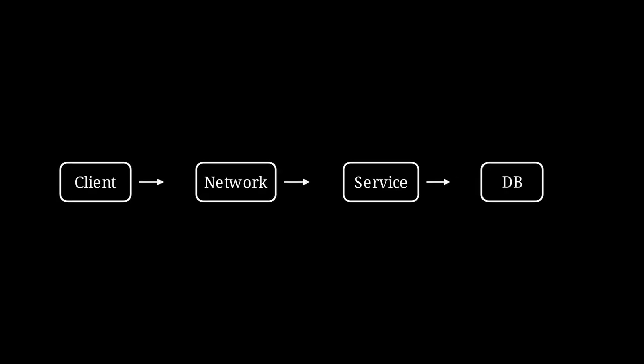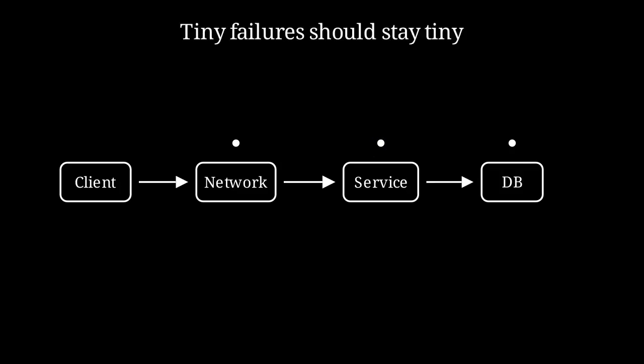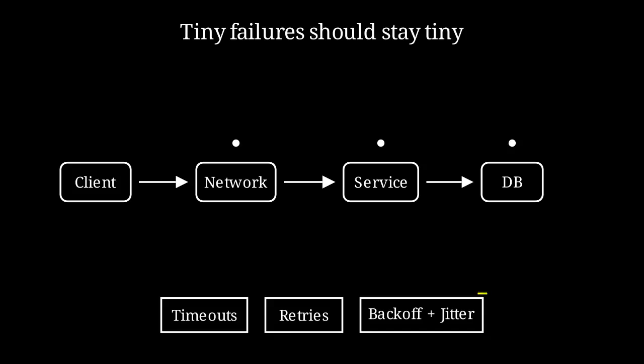The post starts with the most basic distributed systems truth: failures happen. A request can fail because of the server, the network, the load balancer, the operating system, software, or even an operator mistake. So the goal is not to build a system that never fails. The goal is to stop a tiny percentage of failures from expanding into a full outage. That is where three tools show up: timeouts, retries, and backoff with jitter.